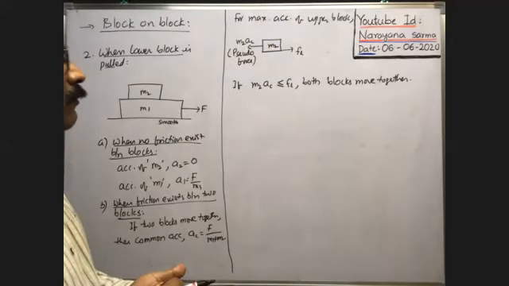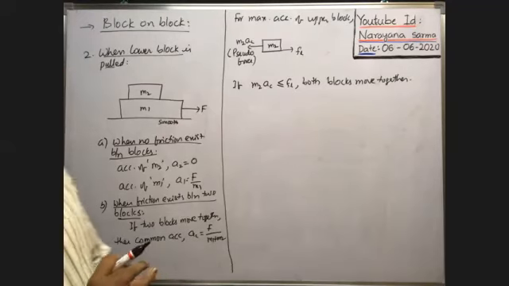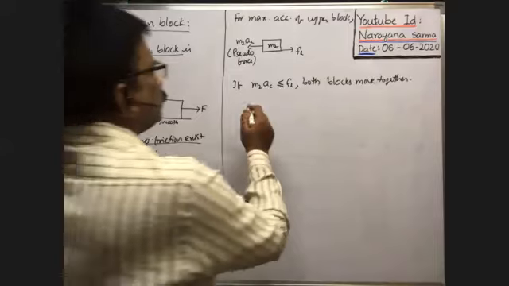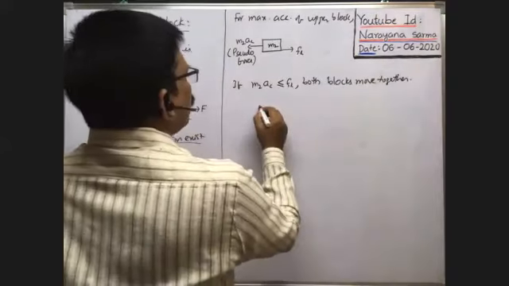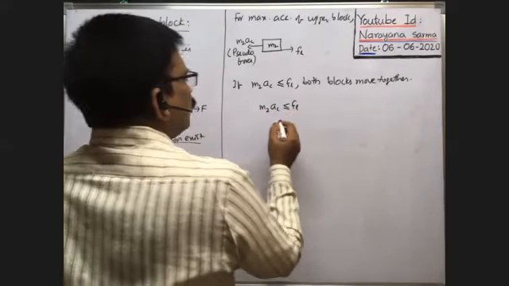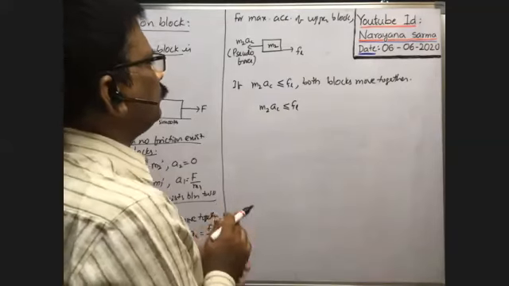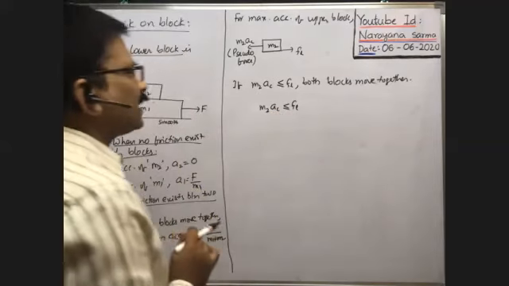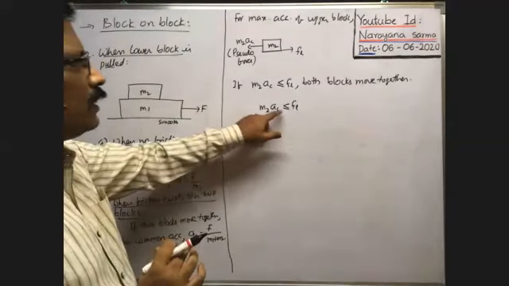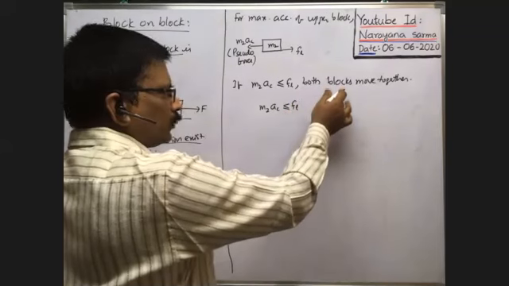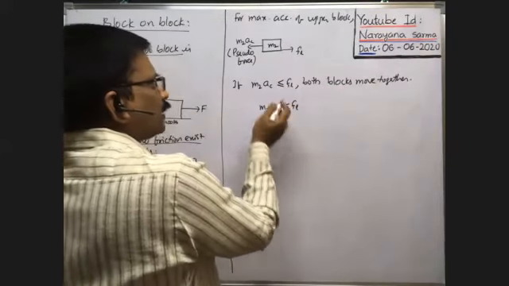In that case, whenever both blocks move together, what about the acceleration of the two blocks? From this, M2 AC less than or equal to FL. For maximum acceleration, we have to take M2 AC is equal to FL. M2 AC is the pseudo force, which must be less than or equal to FL for the two blocks to move together. What is the maximum pseudo force that can act on the body?